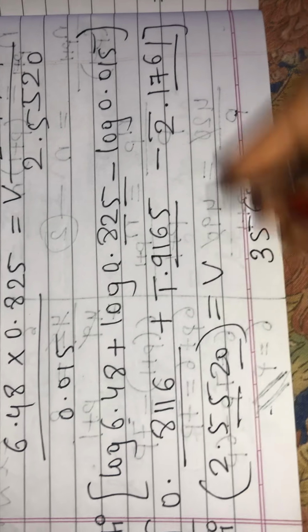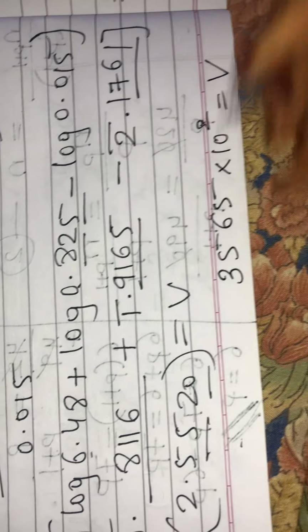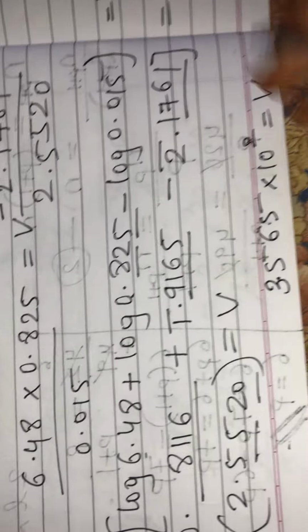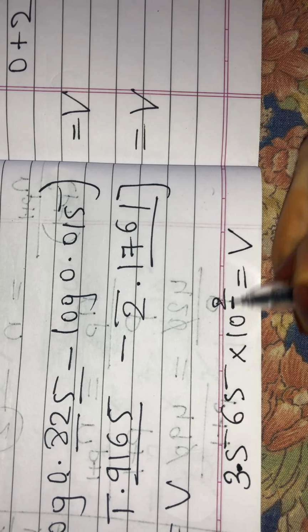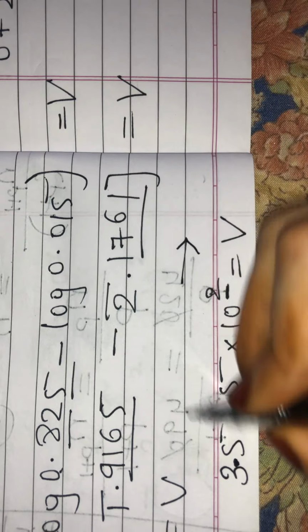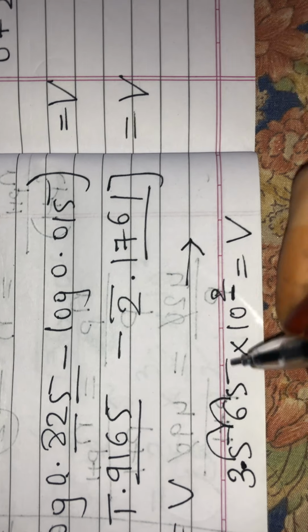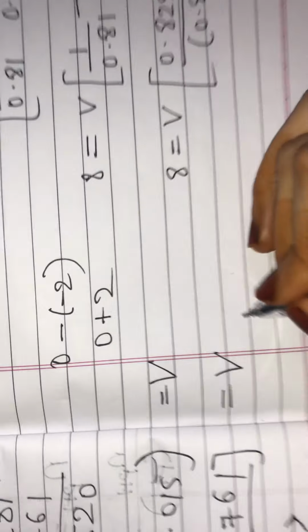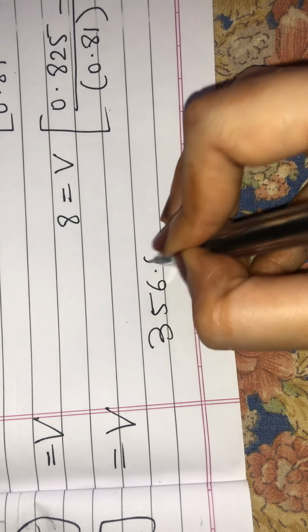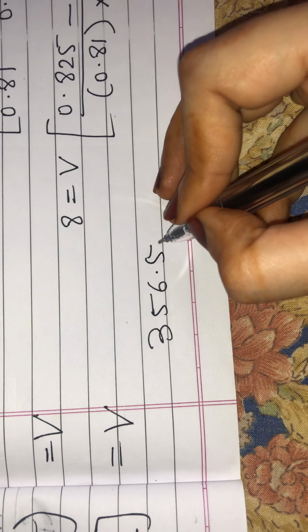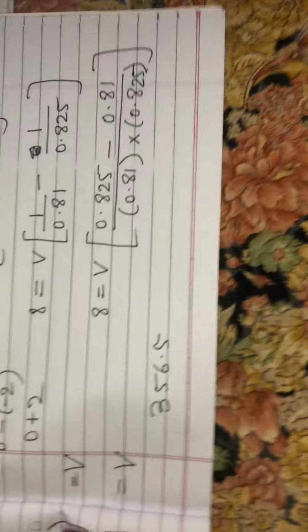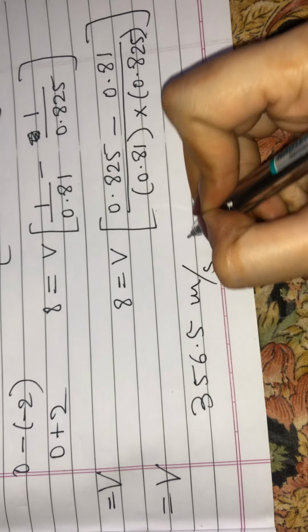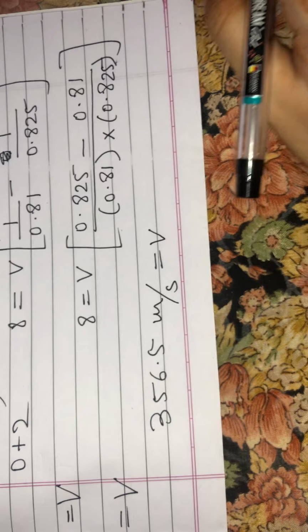We have 2 over here, meaning into 10 raised to 2 is equal to V, and after one digit we put the point. Since it is 10 raised to positive 2, we move the point towards the right hand side for 2 digits. So it is 356.5 meter per second. That is the velocity, and meter per second is the unit.